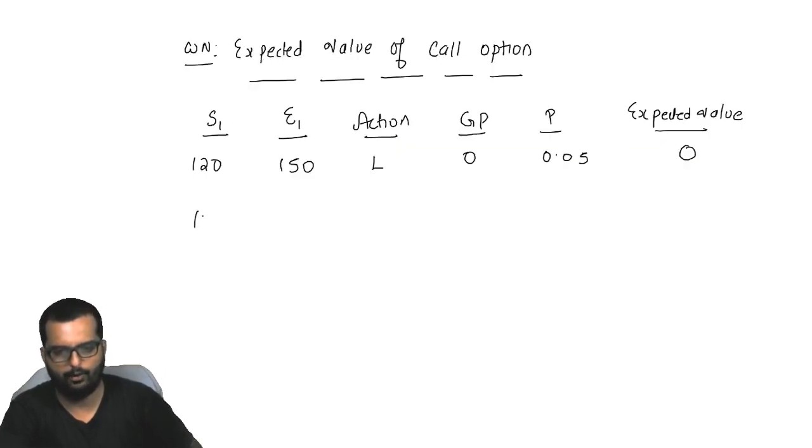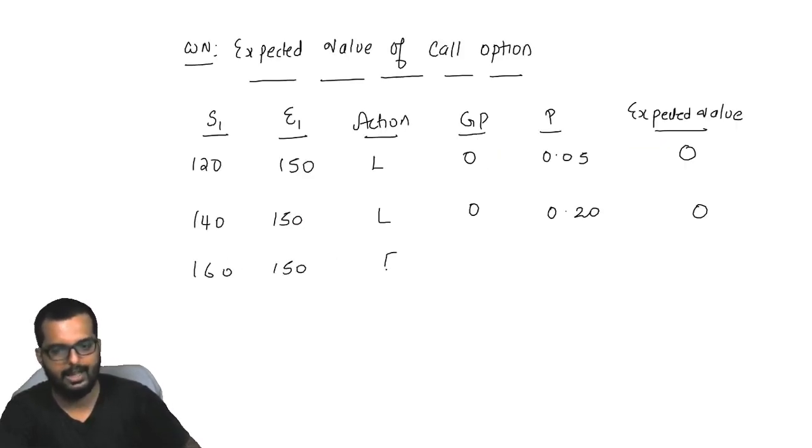Second case, it is 140. 150. Again lapse, 0. The probability is 0.2. Again it will be 0. Third case is 160. 150. Exercise, 10. Okay. What is the probability told over here? 0.5. So you get the answer as 5.